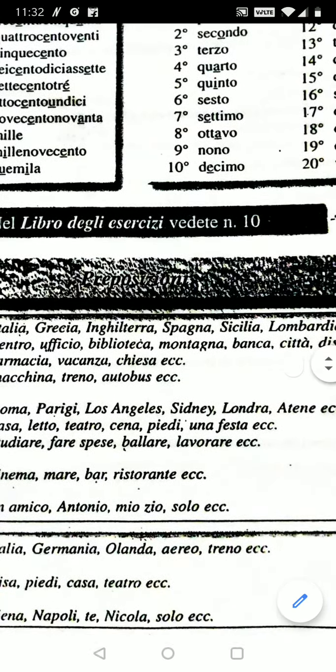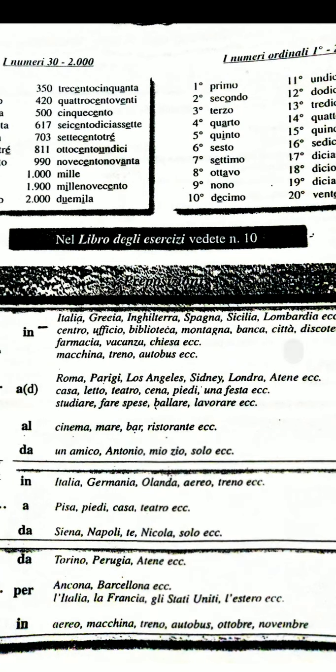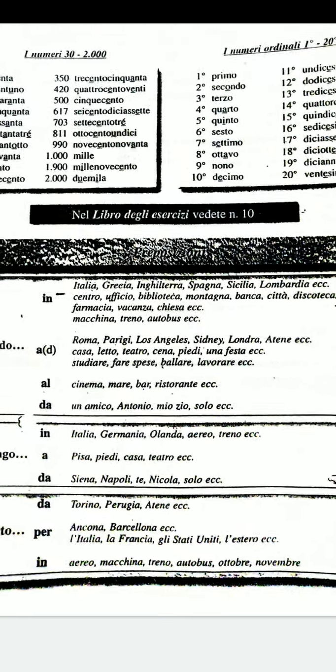This is something which you can memorize. This is also something which is useful. Okay, so this is a brief overview of the numbers and the ordinal numbers. So now we'll be doing preposizioni. Now preposizioni are also very important in Italian.